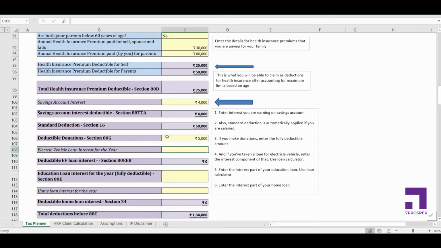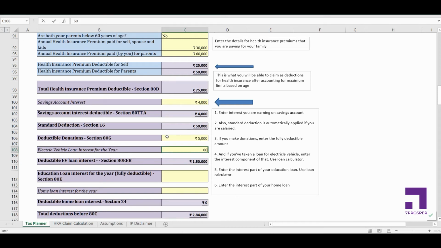Now if you are taking a loan for buying an electric vehicle, car or bike, anything, you can claim deduction for the interest that you're paying during the year. Okay, let's say I've taken a loan and my interest component is around 60,000 for that. I'll enter that here. Okay, there's an upper limit for that, so if you enter an amount above that, only the upper limit will be considered. Let's say I enter it as 2 lakh, so it's considering only 1,50,000 because that's the upper limit. So I'll keep it at what I'm actually paying.